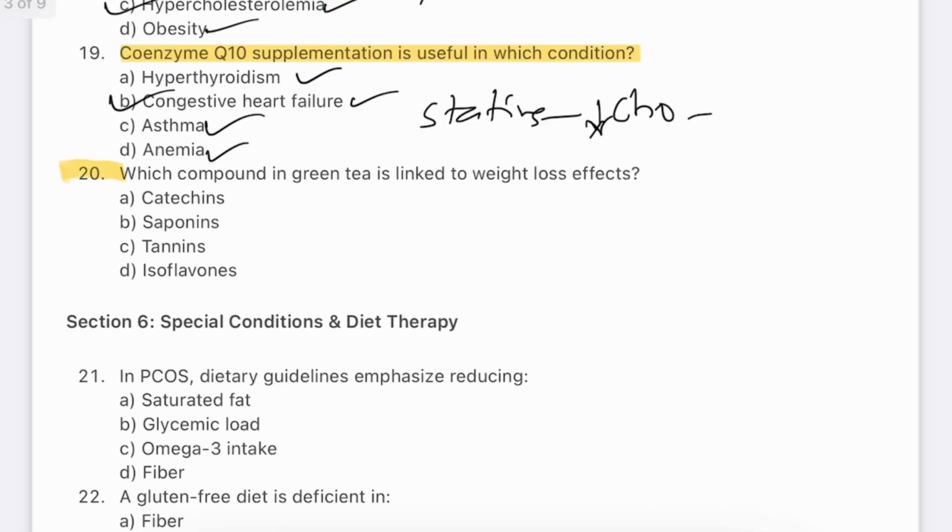Question number 20. Which compound in green tea is linked to weight loss effect? Catechins, saponins, tannins, isoflavones. The answer will be A, catechins. Catechins, especially EGCG, increase fat oxidation and thermogenesis. EGCG is epigallocatechin gallate. They also exhibit anti-inflammatory, anti-carcinogenic and glucose lowering effects.